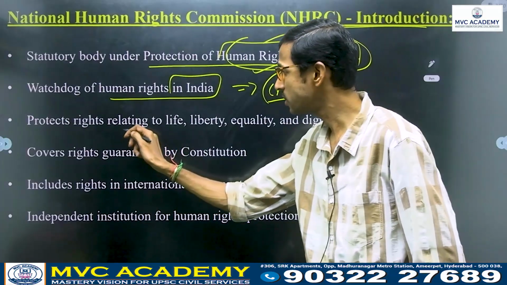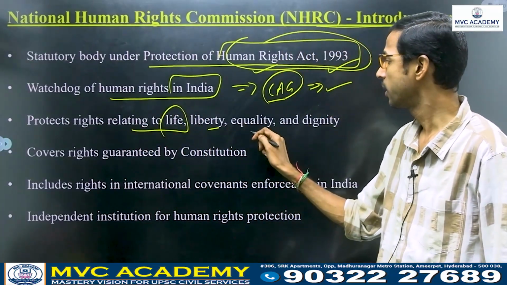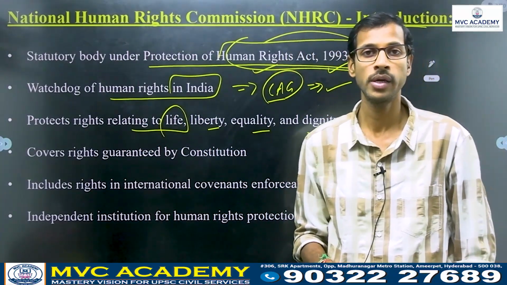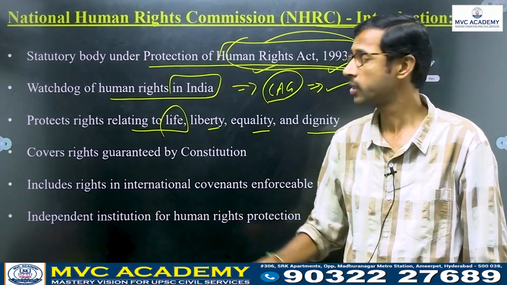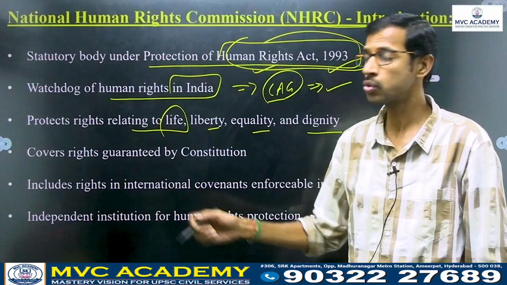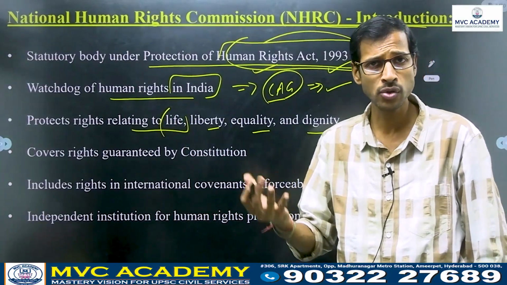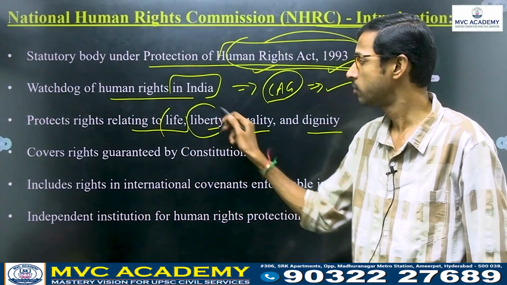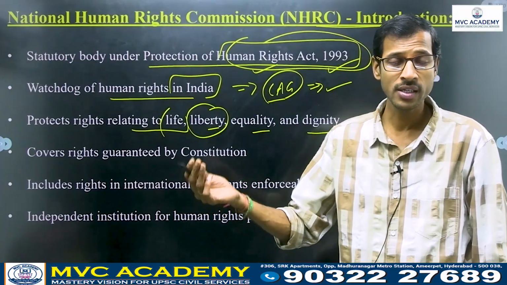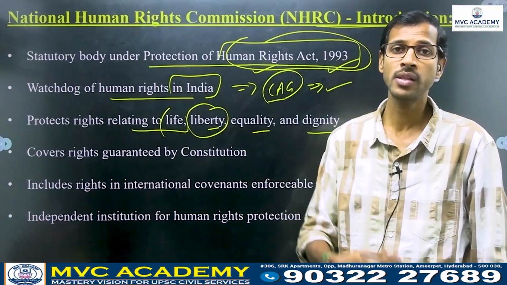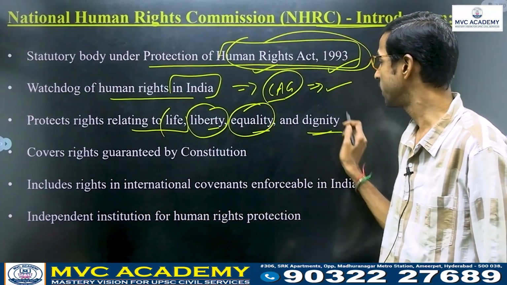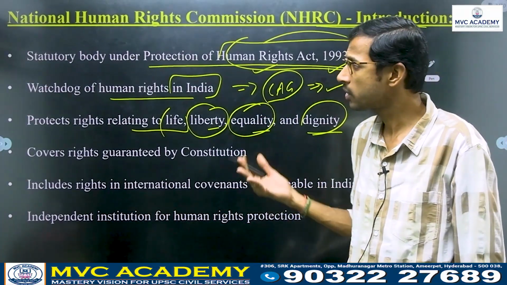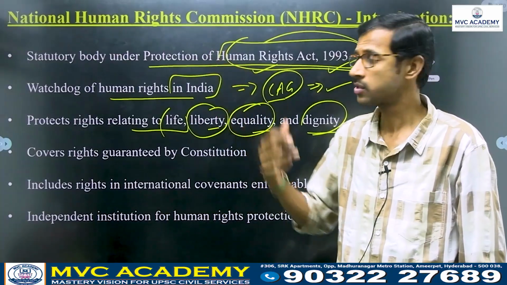So it protects rights relating to life, liberty, equality and dignity. What is the aim of this National Human Rights Commission? It protects rights relating to life. We have the right to life, and also liberty, fraternity, which are enshrined in our preamble, right? And also equality and dignity. All these are protected by this commission.